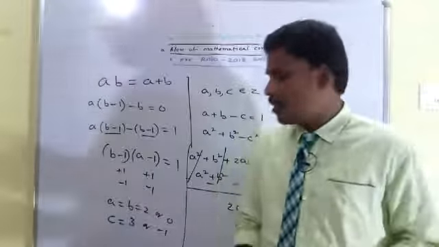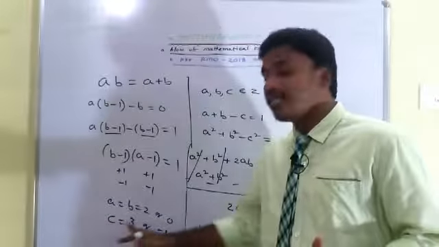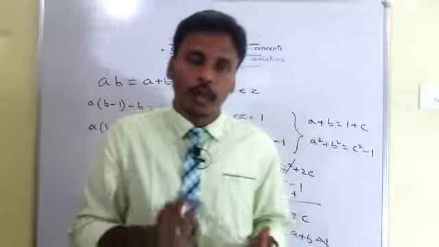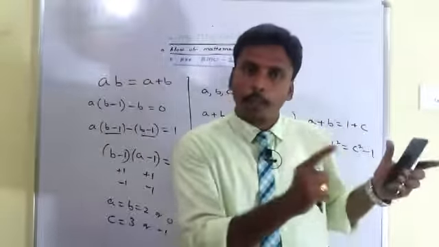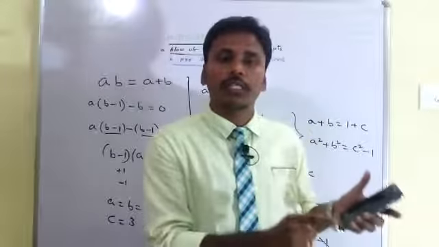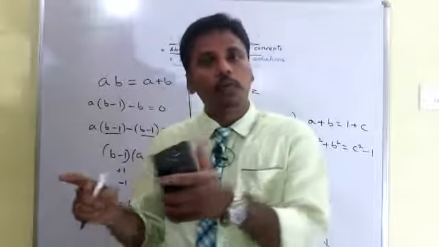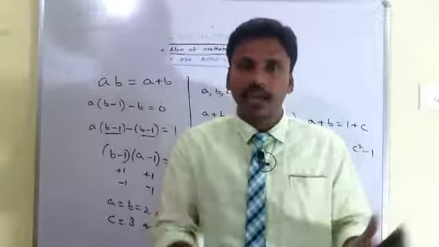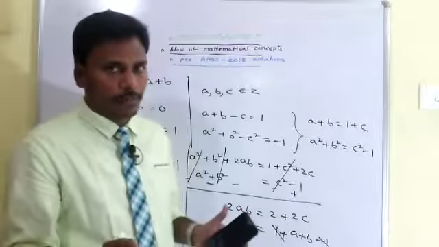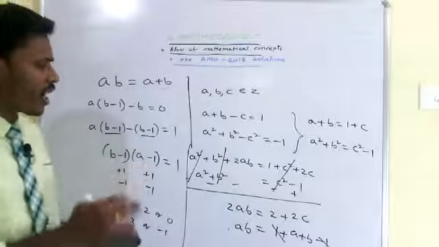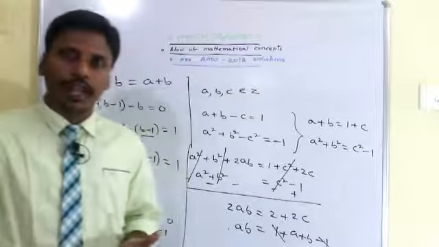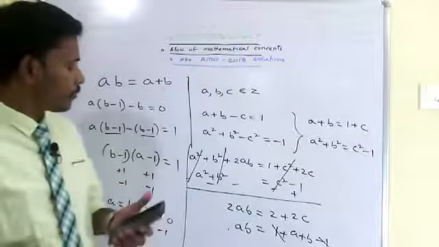And in the other case, a is 0, b is 0 and c is minus 1. In that case, if you calculate a square plus b square plus c square, you get 1. So one possibility for a square plus b square plus c square is 17 and the other possibility is 1. The sum of these two possible values is 18 and your answer is 18. So it is regarded as an easy problem from the algebra of pre-RMO 2018.